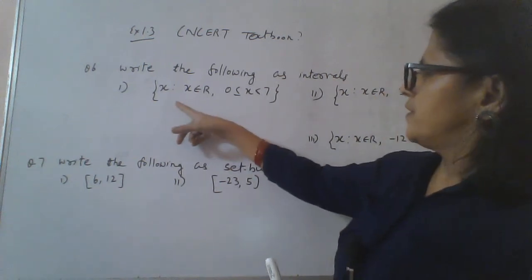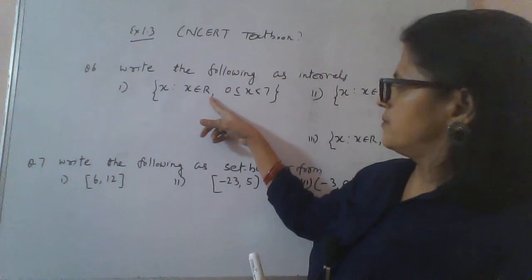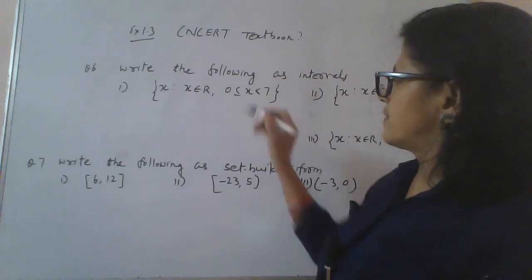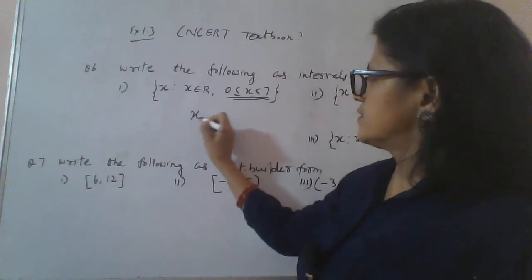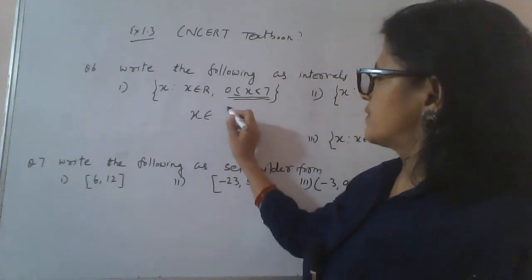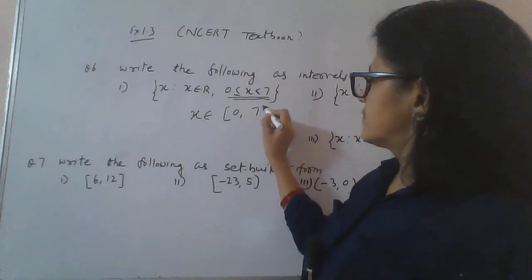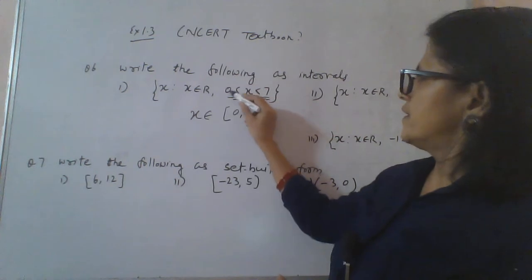The first one is x such that x belongs to set of real numbers, 0 less than or equal to x less than 7. So we can write x belongs to [0, 7). Here you see 0 closed, 7 open. This end is included.